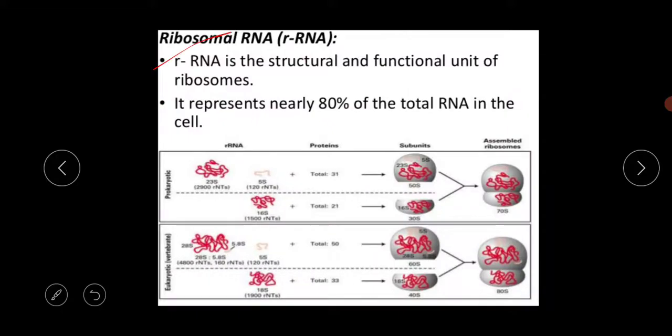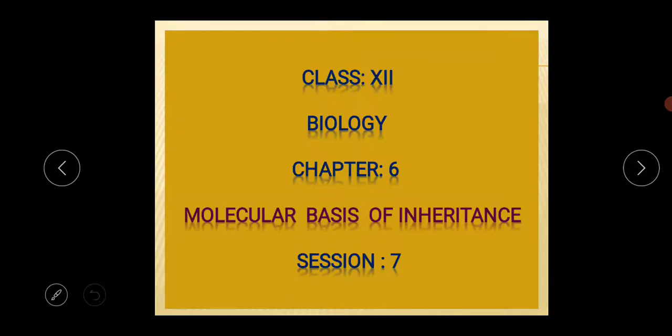Okay, next thing is the ribosomal RNA. This rRNA is the structural and functional unit of the ribosome, and it represents nearly 80% of the total RNA in the cell. So this is your ribosomal RNA, and this RNA helps during the translation procedure.